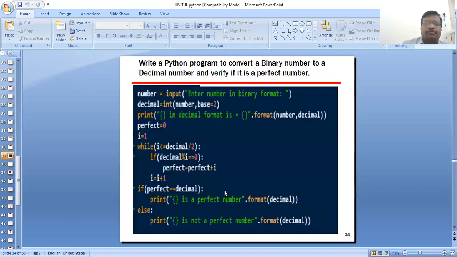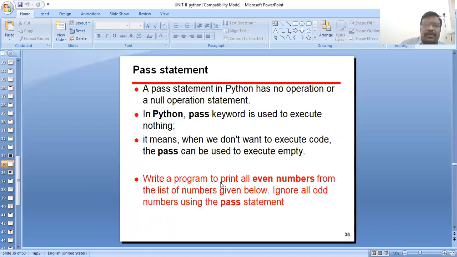Next one: write a Python program to convert a binary number to a decimal number. This is the Python programming example.